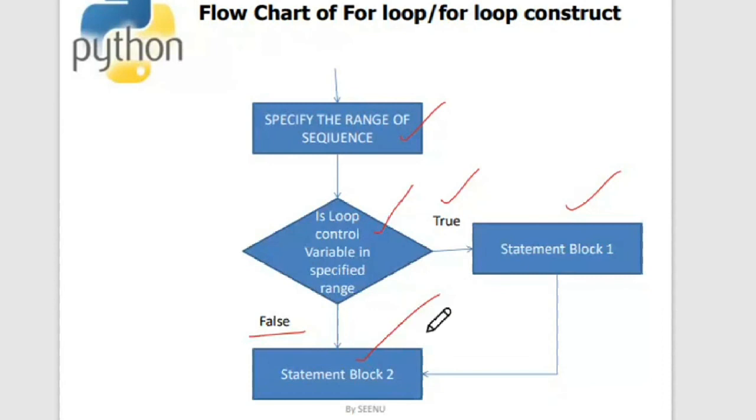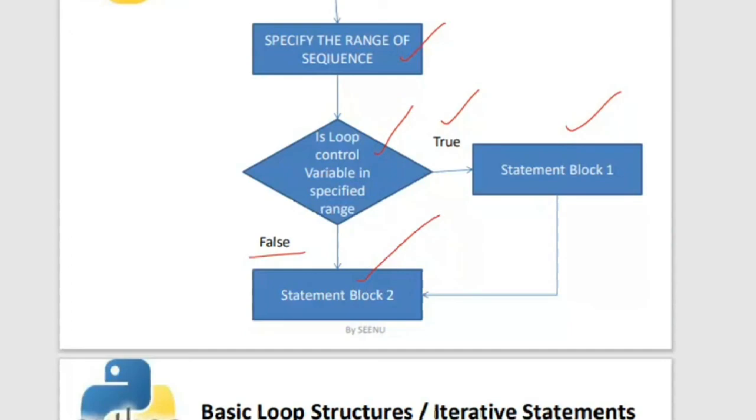Statement block 2 is nothing but the immediate statement after the for loop. It will be executed if the loop control variable is not in the specified range, that means it is false. So these are the two outcomes of the for loop.